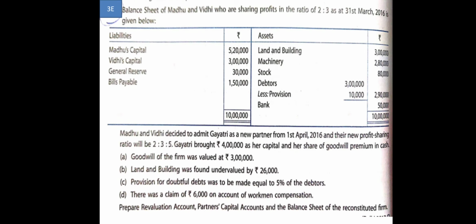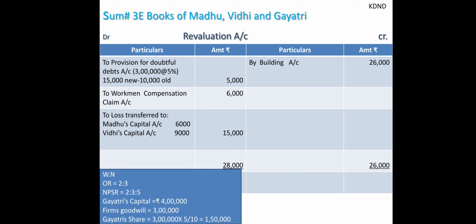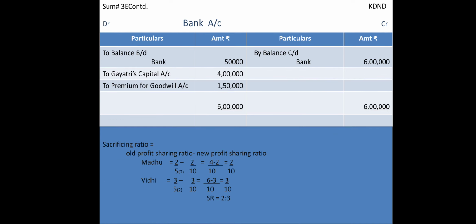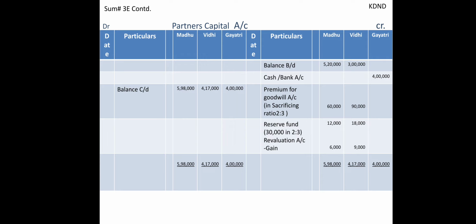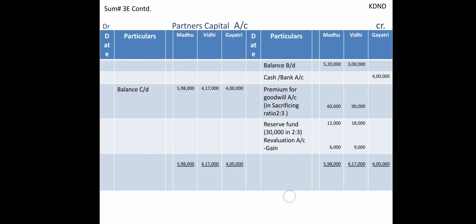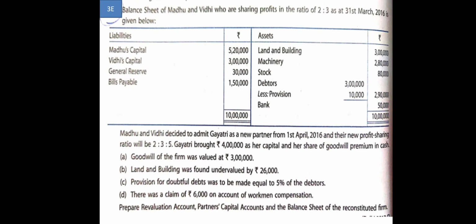So this way the whole structure of both the sums will be completed. Then comes your next sum, that is Madhu and Vidhi. Madhu and Vidhi are partners in the ratio of 2:3, and this sum you can do on your own. All the solution is there, so you can do it on your own in a very simple form. I am scrolling. You can first solve it on your own, so that it will be easy for you to understand, and then further you can check.